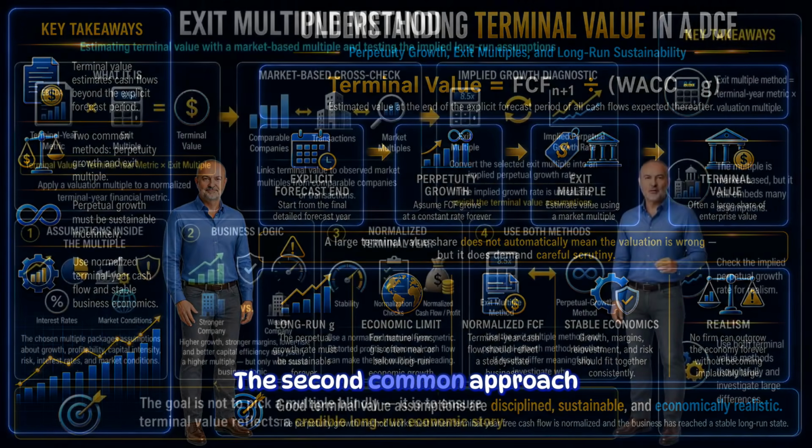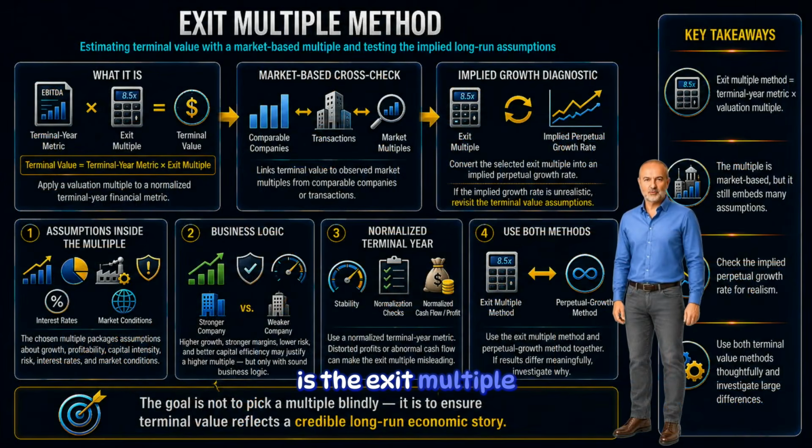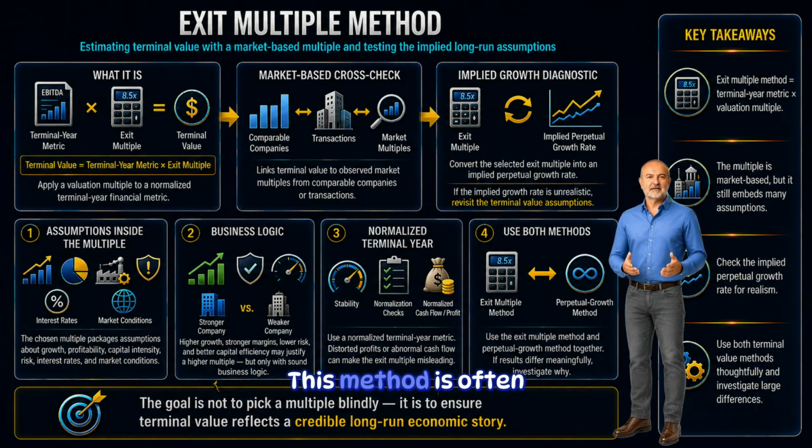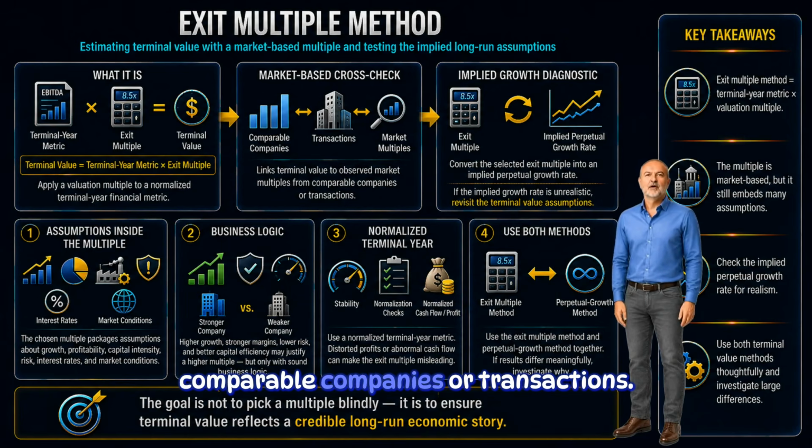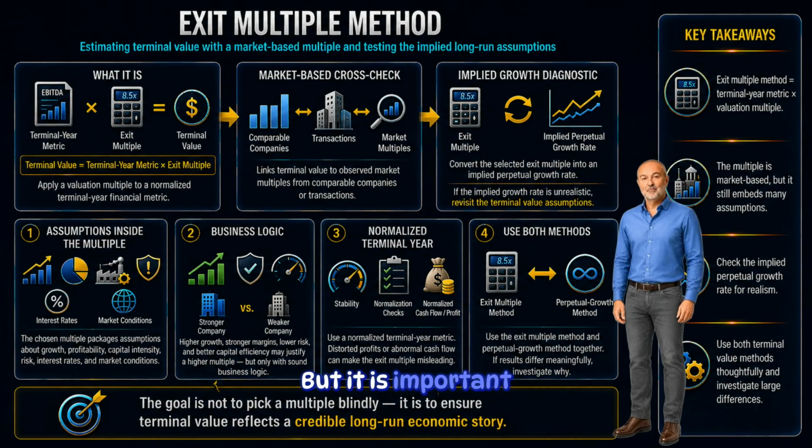The second common approach is the exit multiple method. The exit multiple method estimates terminal value by applying a valuation multiple to a terminal year financial metric. The background visual shows the basic structure. This method is often used as a market-based cross-check because it connects the terminal value to observed valuation multiples for comparable companies or transactions. But it is important to understand that the exit multiple method does not eliminate assumptions.